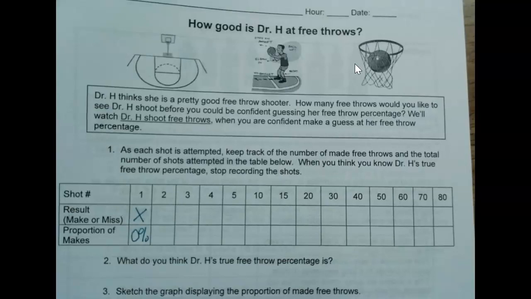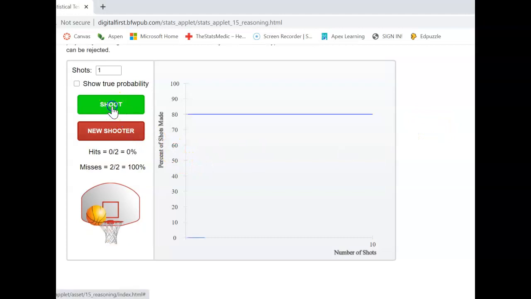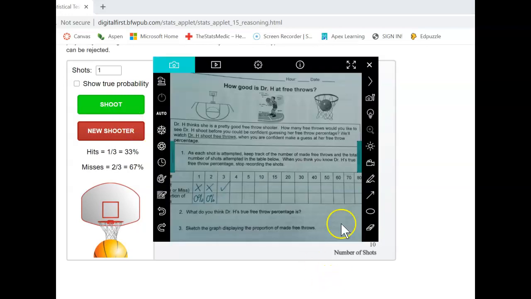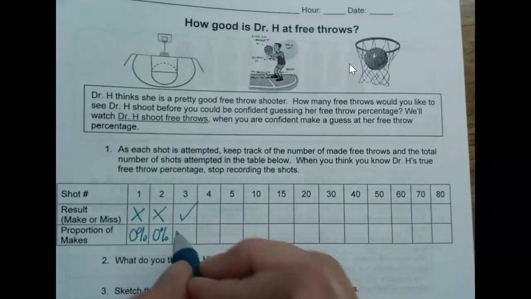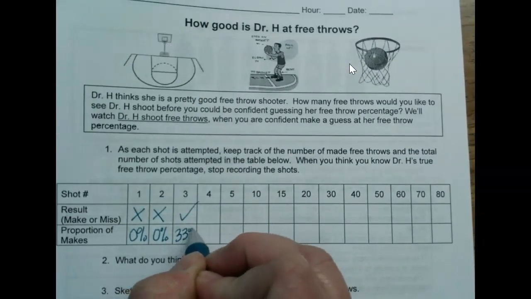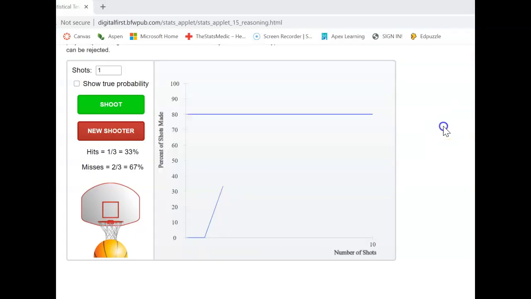All right, so let's give this a try. Let's do our second shot. I'll take another shot. I missed that one too. So you'll do the same thing. It's another X in the 2 and it's still at 0%. Here's my third shot. Ooh, I finally hit one. I'm going to put a check mark in my here, and now it's 1 out of 3, so I'm at 33%. So we're just doing a cumulative to see how well I'm doing.